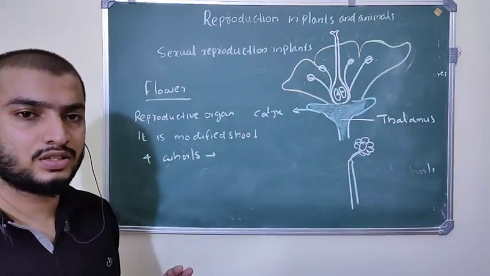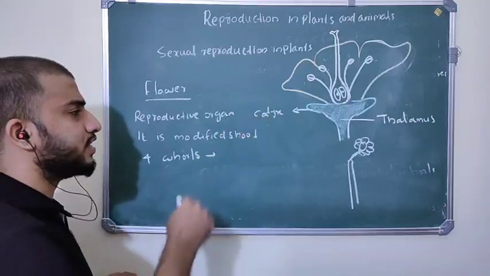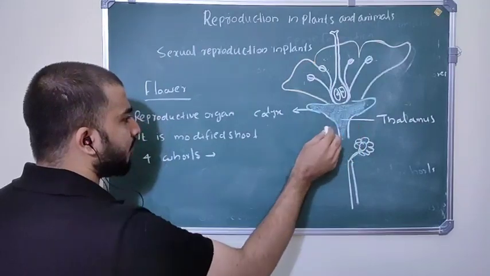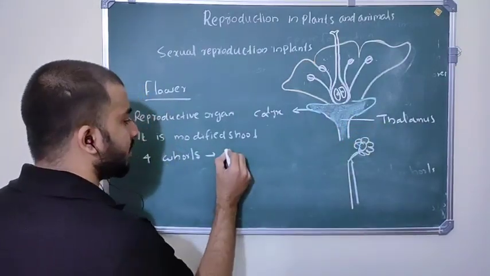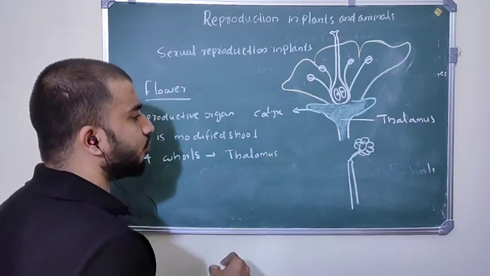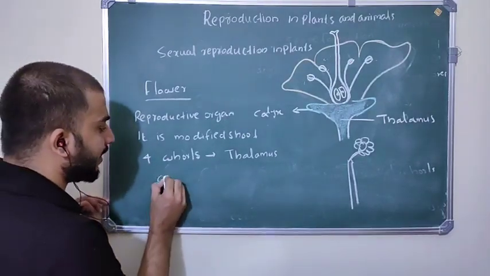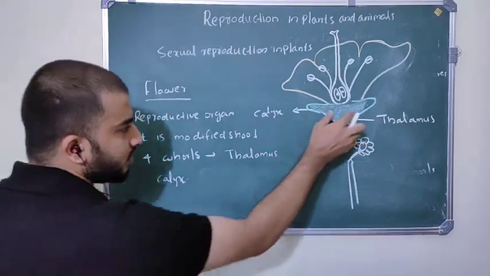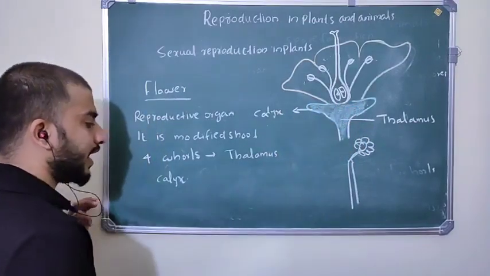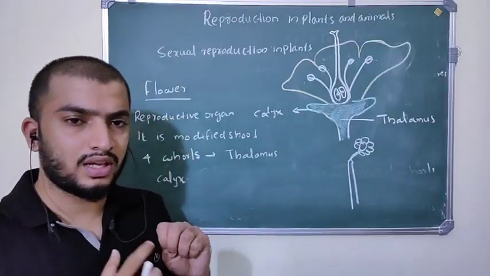The flower is made up of four whorls. You can see one picture here. These four whorls are formed on a structure called the thalamus. Let's check what the four whorls of the flower are. First of all, the outer whorl is the calyx. This green colored structure is called the calyx. If you observe a flower, you can see such green colored structure around it.